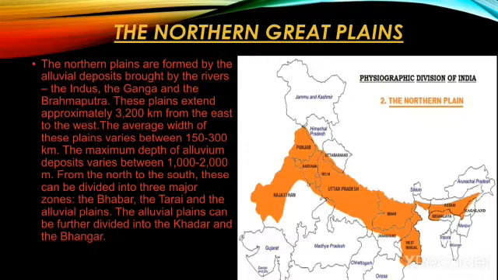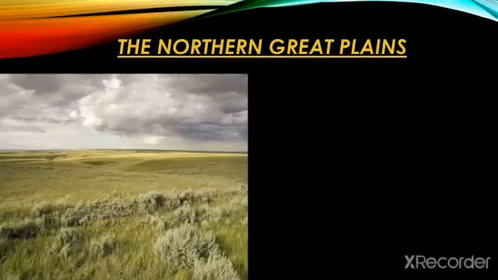From the north to the south, this can be divided into three major zones: the Bhabar, the Tarai, and the alluvial plains. The alluvial plains can be further divided into the Khadar and the Bangar. So, here are some images of the northern Great Plains.